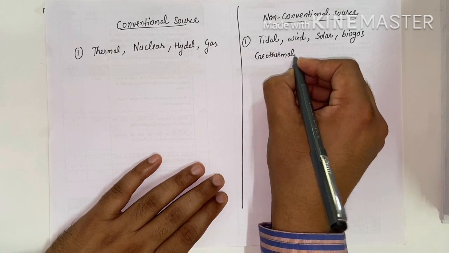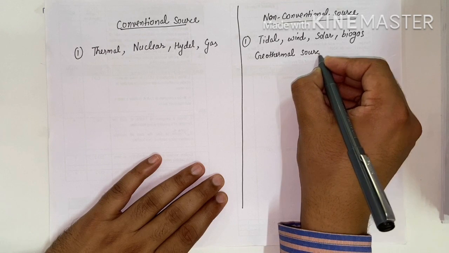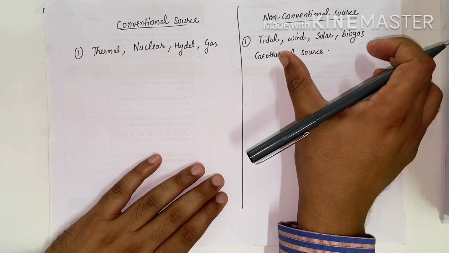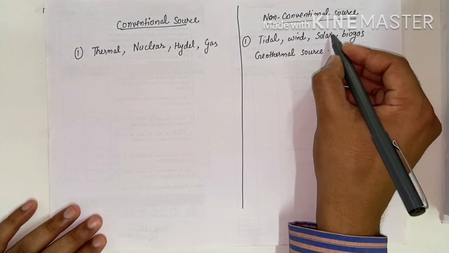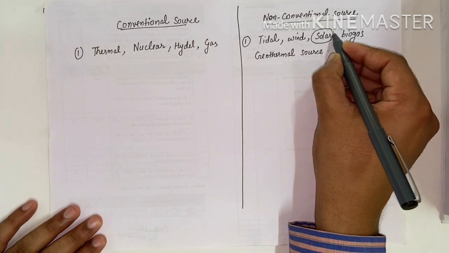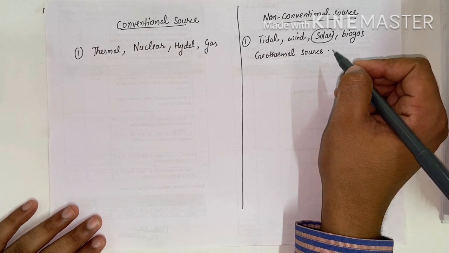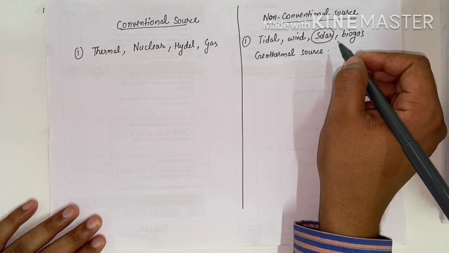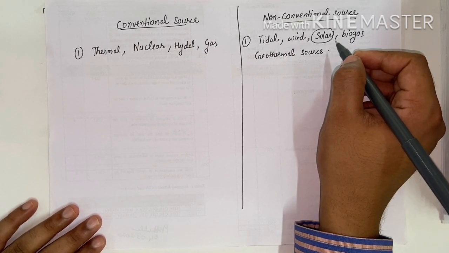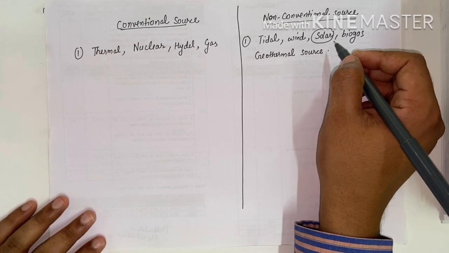So these are the non-conventional sources of energy. Nowadays we are focusing on solar power plants and tidal power plants. Research is going on to produce electrical energy with solar power plants at efficient cost.